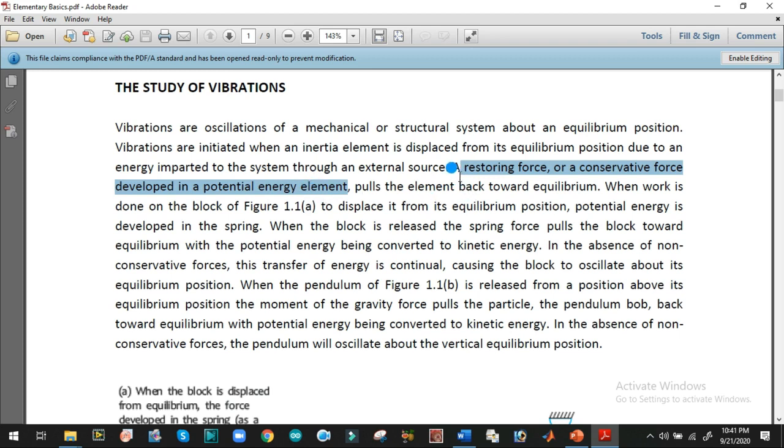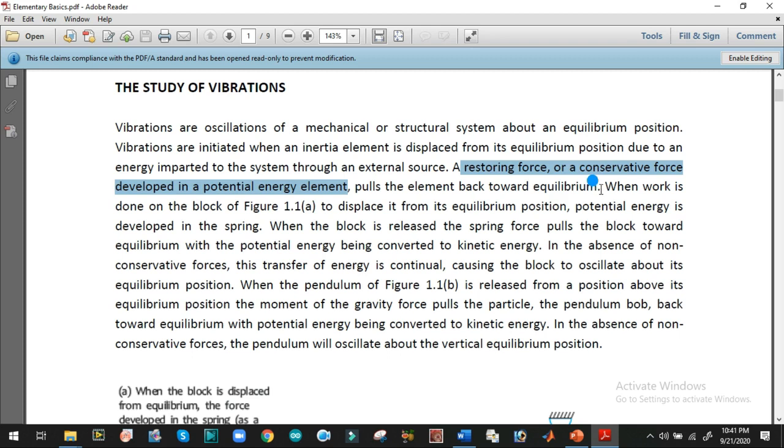What will happen? The kinetic energy that is provided to a block to displace it from the mean position will be converted into the potential energy of an elastic element. It will pull the element back toward the equilibrium position. A time will come when the spring will dissipate the energy of this block.